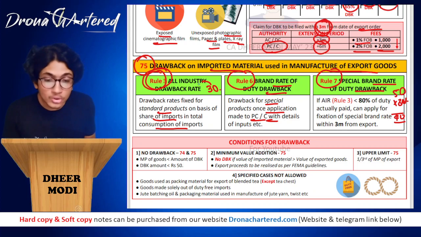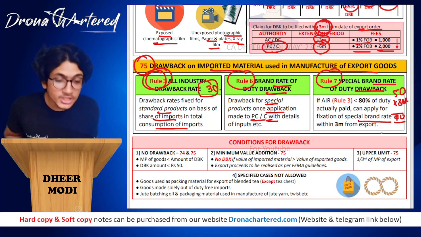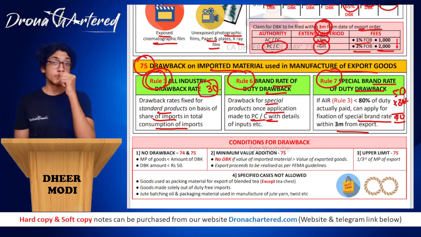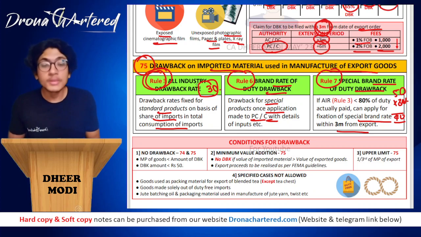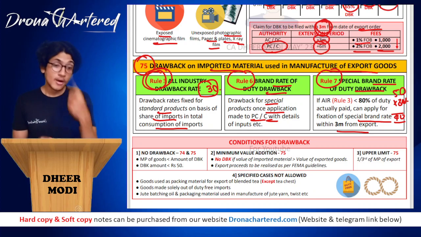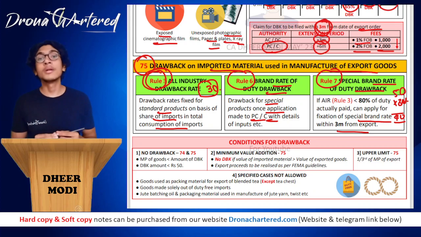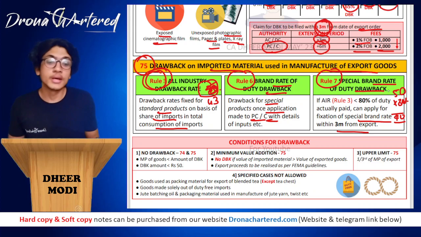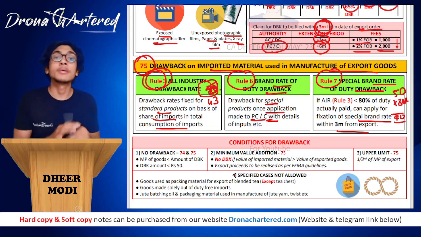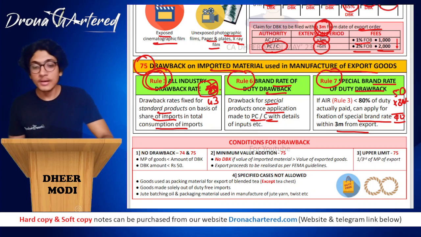Since this 30 does not come under the limit of 40, in such a case, you can apply for fixation of special brand rate within 3 months from export. So you tell them, boss, my brand is different, and this 30 is less. This 30 rupees that you are giving me as drawback is less than 80% of what is as per my calculation. Only then you are allowed to come under rule 7. If instead of 30 they had given 43, and as per your calculation it is 50, then you cannot come under rule 7, because they say that, boss, it is within the 80% limit. Please follow rule 3. We will not do it separately for you. You are within the 80% criteria.